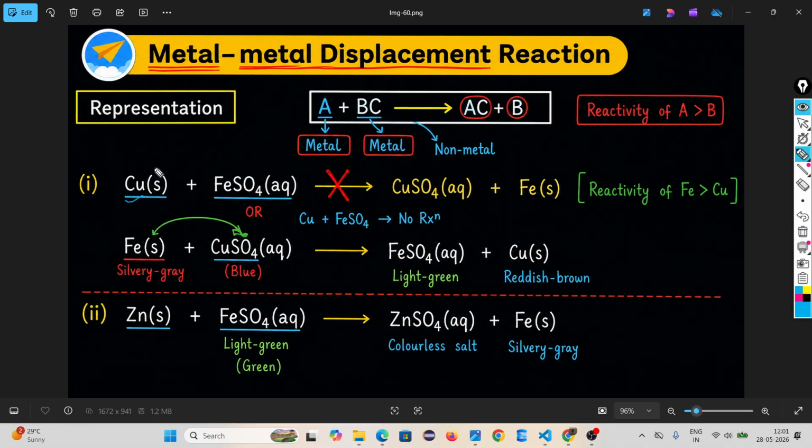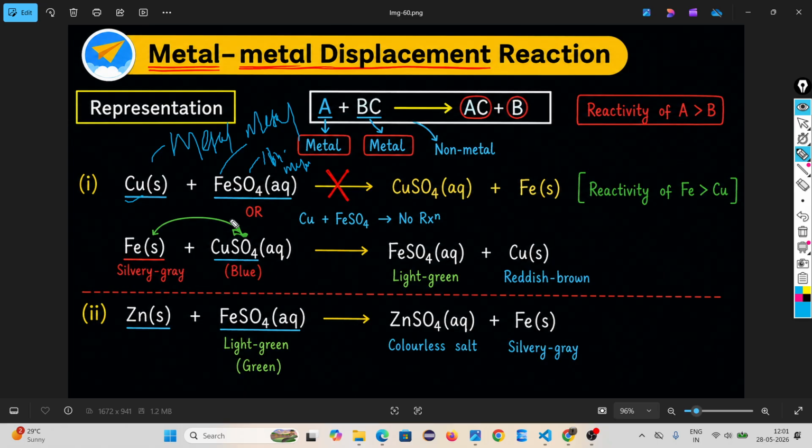Copper, which is a solid metal, reacts with ferrous sulfate. In ferrous sulfate, Fe, iron, is a metal and sulfate is a non-metal, so it is an ionic compound. What is happening? What are you thinking? First, remember, whose reactivity is greater, copper or iron?